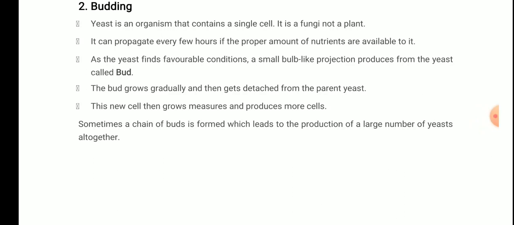In the previous video, class 7th, we were discussing reproduction, asexual reproduction. In that we were discussing first the vegetative propagation. I hope all the methods of vegetative propagation are clear. Let's move on to discuss other forms of asexual reproduction. In this video, we will be discussing budding, spore formation, etc.